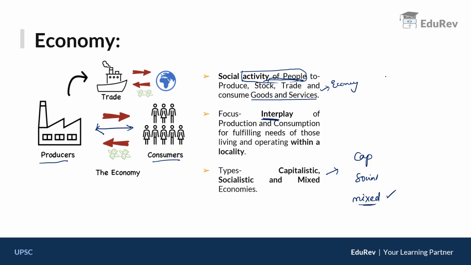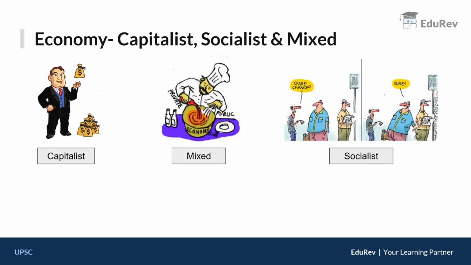With this idea, let us understand what are different types of economies which are practiced in the world. See, all the economies can be broadly classified into these three categories: one is capitalistic economy, socialistic economy and finally the mixed economy. So first and foremost, before knowing what is the meaning of them, we will have to understand a certain aspect which is known as free market.